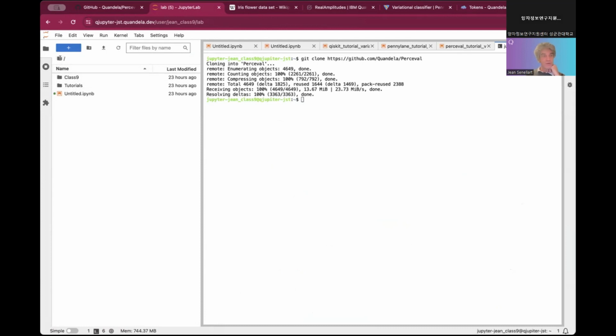We will see that it will appear here. If you see my navigation, I now have a Perceval repository here. So you can do that in a terminal instead of doing it in the notebook as we were doing previously. If you already did that in the previous class, because we already checked that out, you can just pull. Go to Perceval and run git pull so that it will update your notebooks from GitHub. Everything is synchronized here, so I can close that terminal.